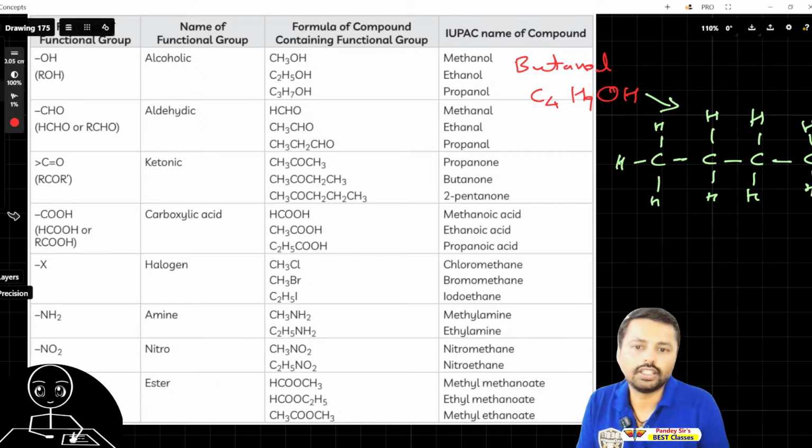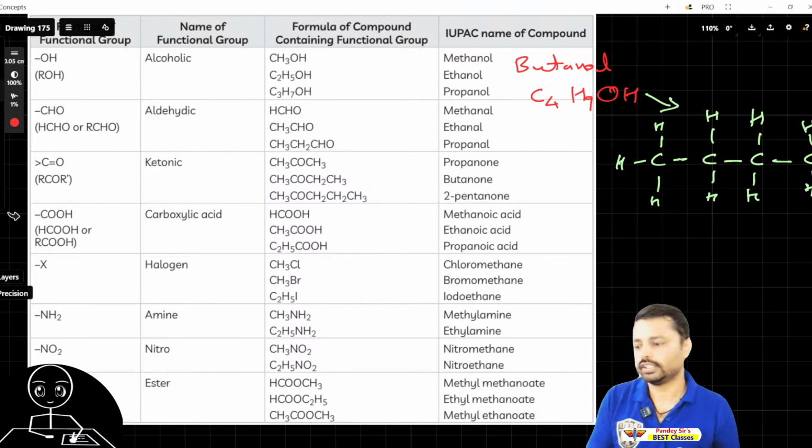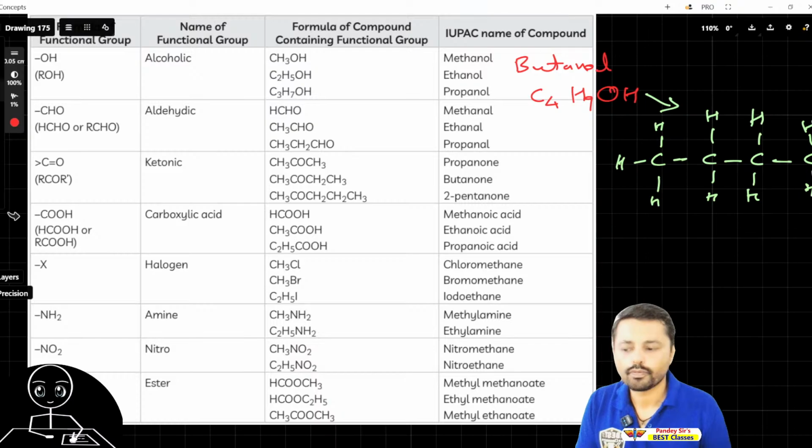In this one, in aldehyde, after this CH3 there is CHO. But in ketone, after CH3 there is CO and CH3 again. So this CHO or CO is in the middle. That is the difference. So keep that in mind.